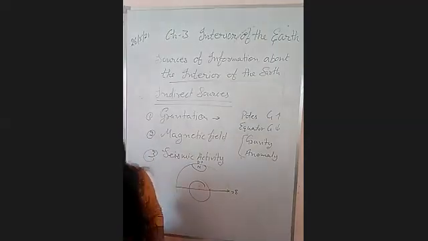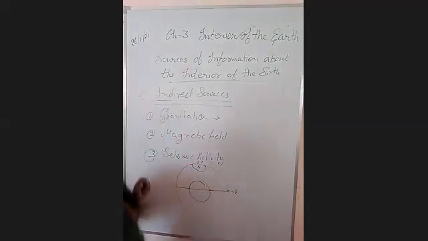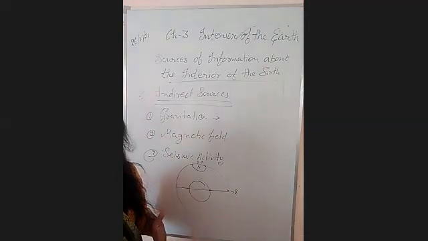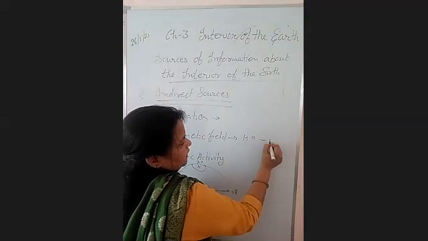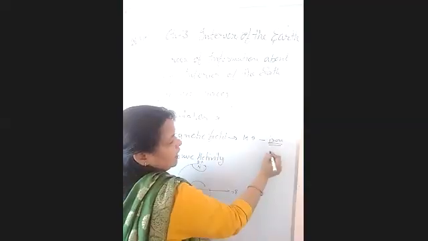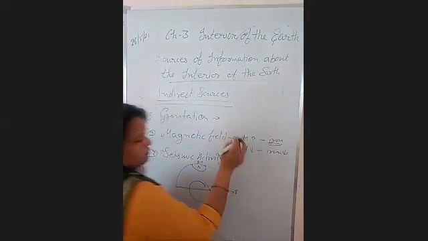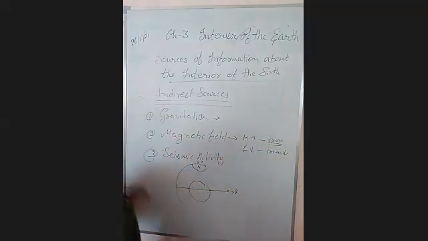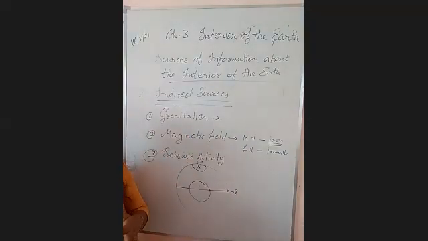Second is magnetic field. Magnetic field occurs where the magnetic material is found, right? Magnetic material means iron and ferrous, right? So where there is an abundance of iron and ferrous, there will be a higher magnetic field. And where lower magnetic material is found, there will be a lower magnetic field.